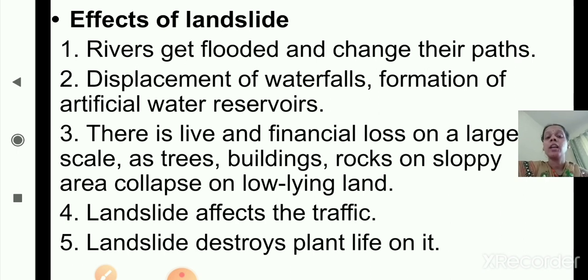So till now we have seen the second disaster, that is fire. In that we have seen the causes, effects and preventive measures of fire. Types of fire we have seen, methods also we have seen, and preventive measures we have seen. After that we have studied about landslides or the rift collapse. We have seen the effects, right? So hope you are clear with this.